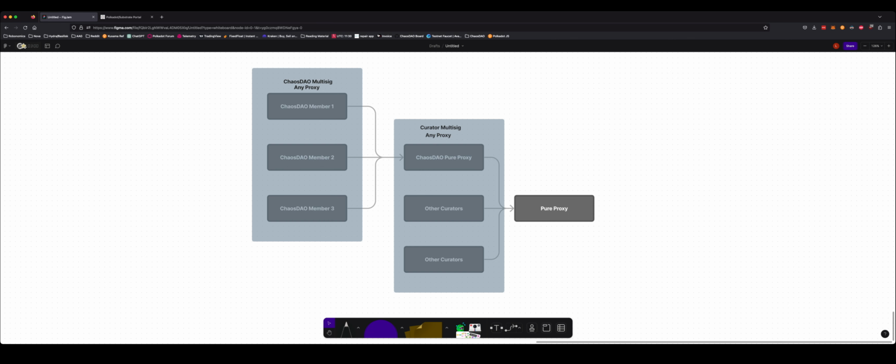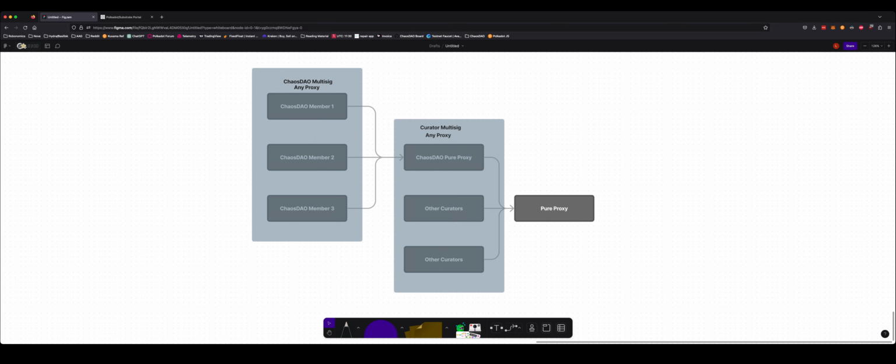So then we'll go into the next layer, which is the curator multisig any proxy. To explain a multisig, for those that don't know, a multisig is basically an account that consists of multiple other accounts that come to consensus in order to execute a transaction on chain. Then an any proxy is an account that is assigned to another account that can tell that account to initiate any transaction, including balance transfers.